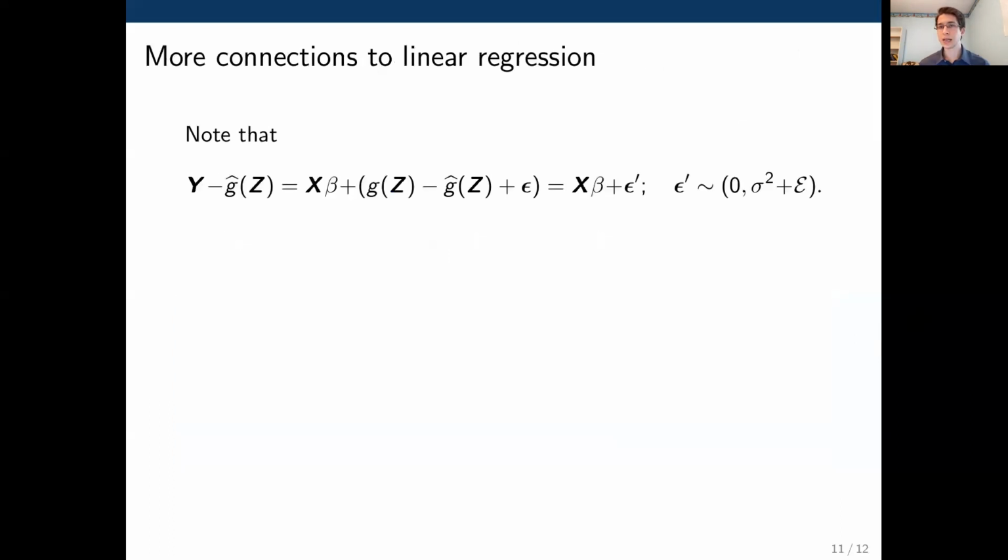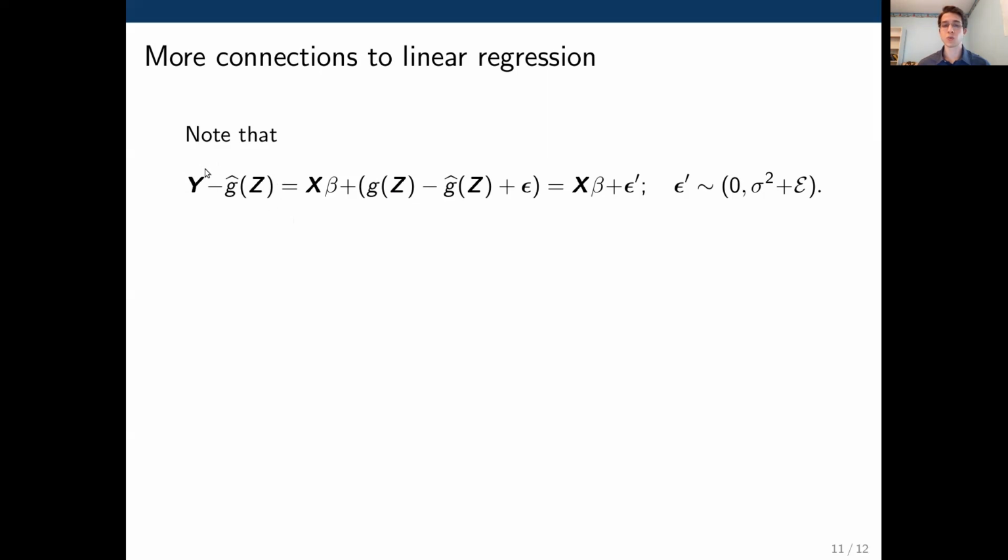So again, this result seems pretty familiar, and in fact, this is very similar to what you would get if you did a local asymptotic power analysis of standard linear regression. So to make this a little bit more precise, let's consider the linear regression problem you obtain by subtracting g hat out of both sides of the assumed semi-parametric model.